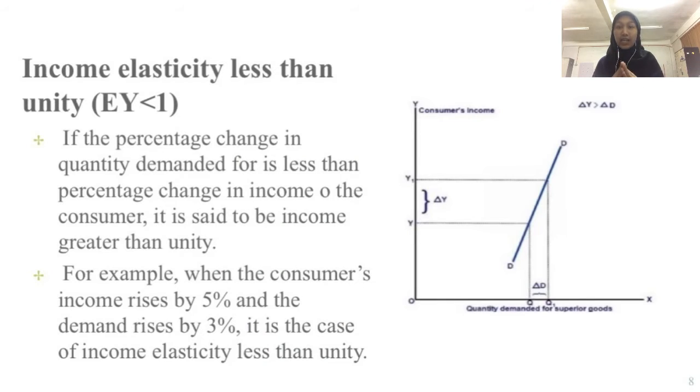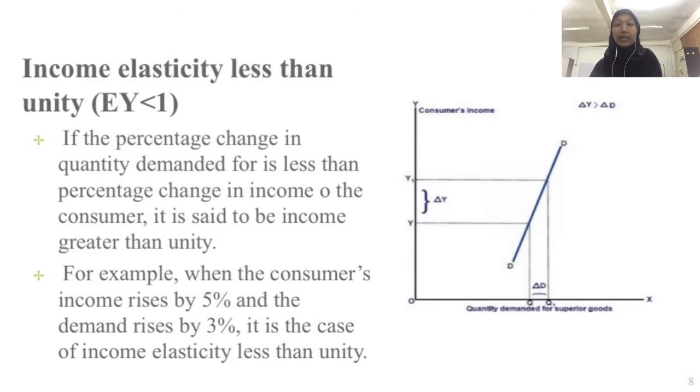Now we will look into detail of income elasticity less than unity, or EY less than 1. There is a picture of a graph as an example of income elasticity less than unity. If the percentage change in quantity demanded is less than the percentage change in income of the consumer, it is said to be income elasticity less than unity. For example, when the consumer's income rises by 5% and the demand rises by 3%, it is the case of income elasticity less than unity.